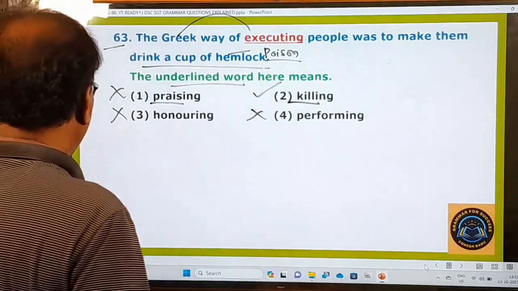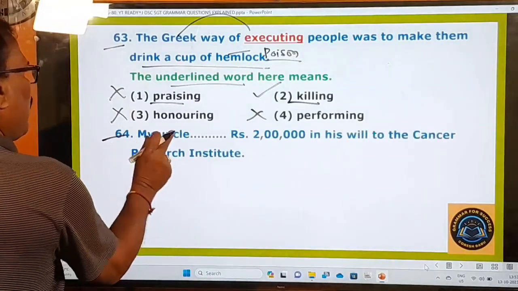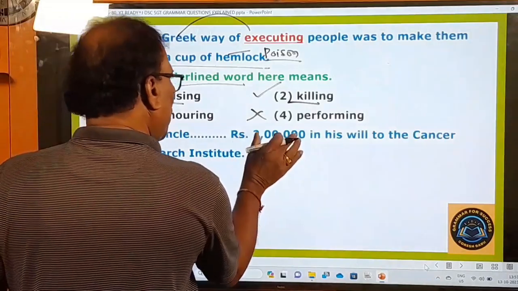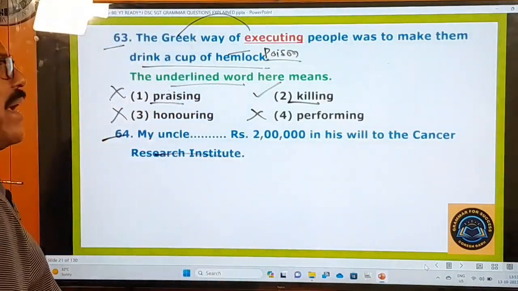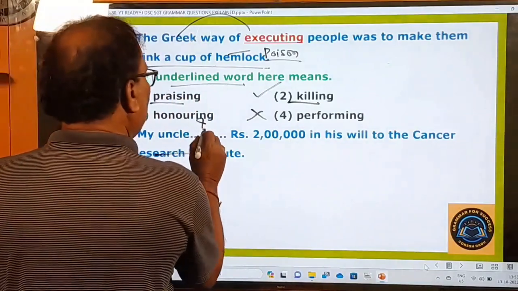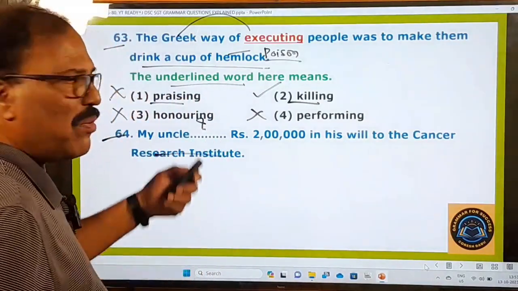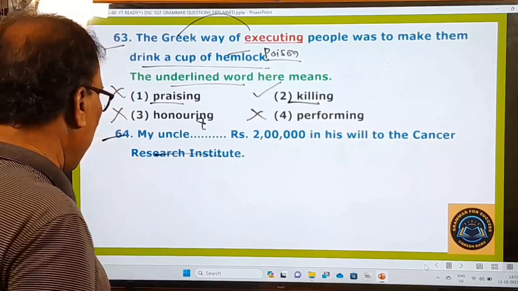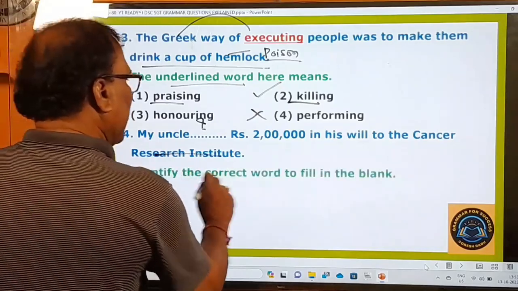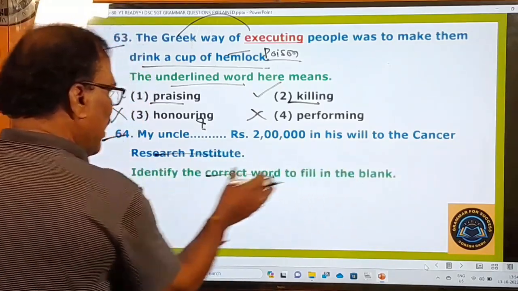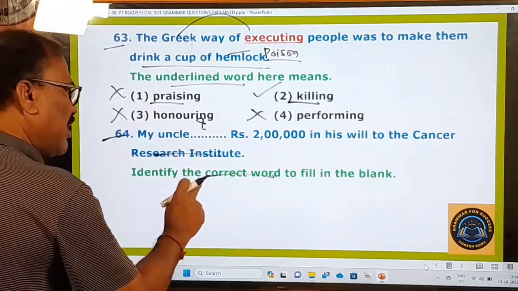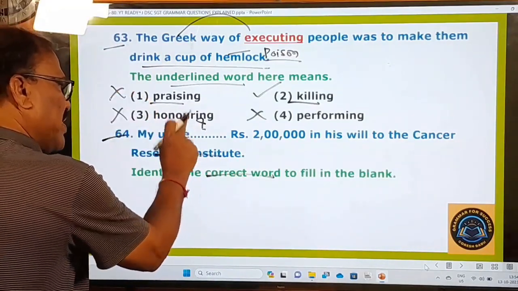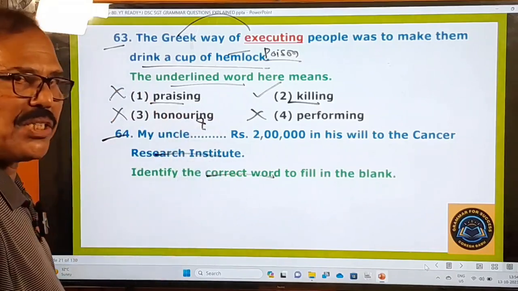And now let's go to the next question. 64th one. My uncle dash rupees 2 lakhs in his will to the Cancer Research Institute. Okay, my uncle dash. So here one blank is given, and what is he asking you to do? Let us see that. Identify the correct word to fill in the blank. So here he is giving you some words. You have to pick out the correct word and use it in this. Whatever the word fits in this blank, you have to choose that. That is only your job, right?